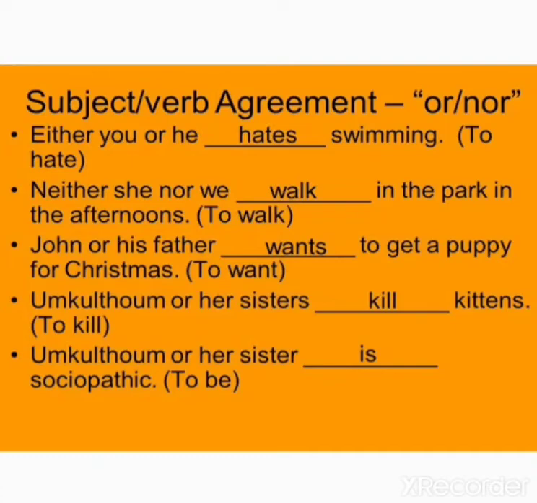Next, John or his father wants to get a puppy for Christmas. So or is there, that means you have to understand that I am mentioning anyone, that both of them cannot get the puppy. Only one of them, either John or his father, can get. So that is why one, singular in number. Okay, students. Next.